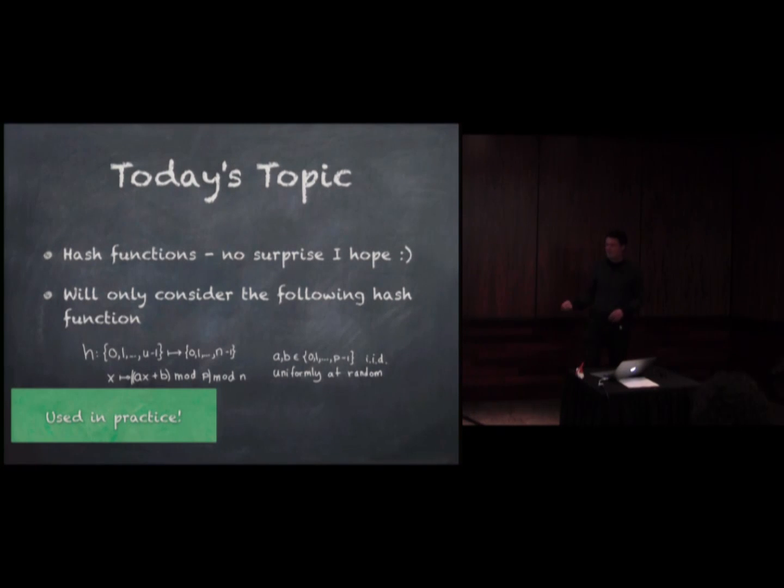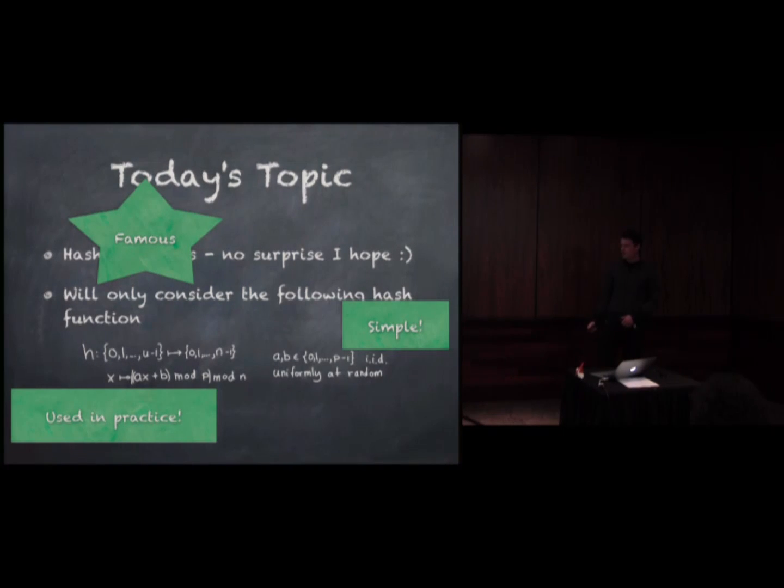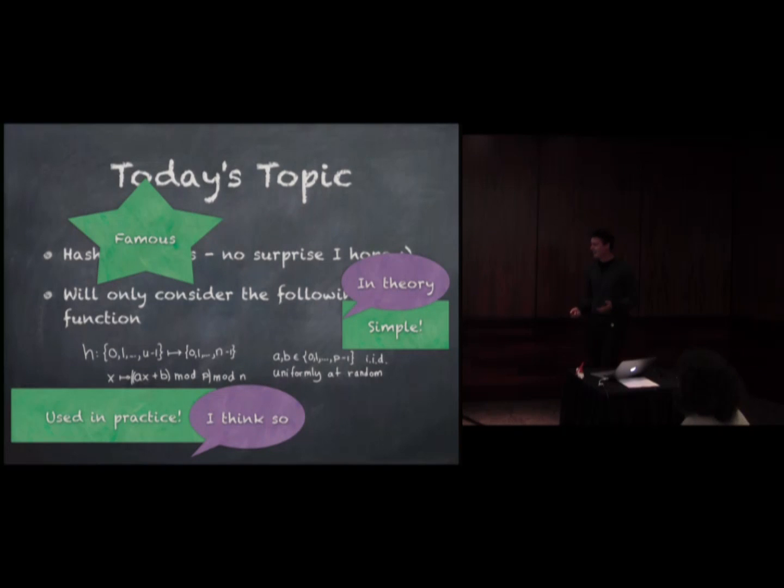Now I'm just going to tell you why you should listen and not fall asleep during the talk, even though maybe the chairs are comfortable. They're not really, though. It's a simple thing. It can be described very easily, and then it's famous. So at least kind of. I think most of you probably saw it during the first algorithms course. And I think it's used in practice.